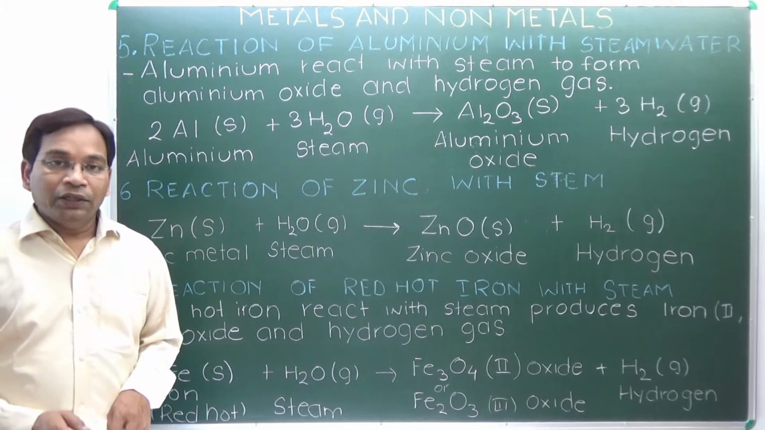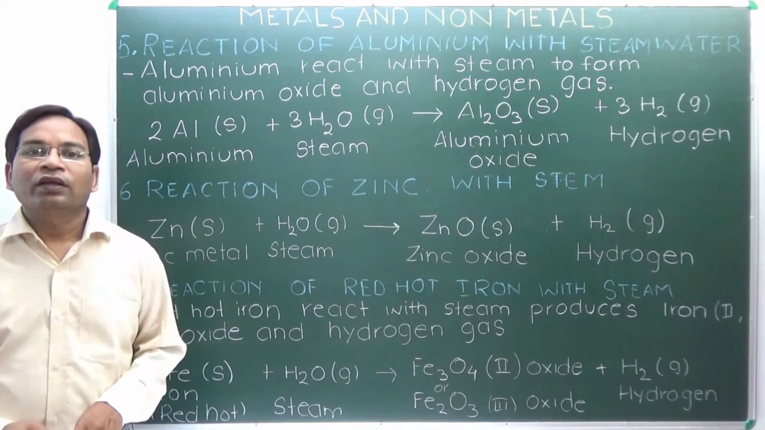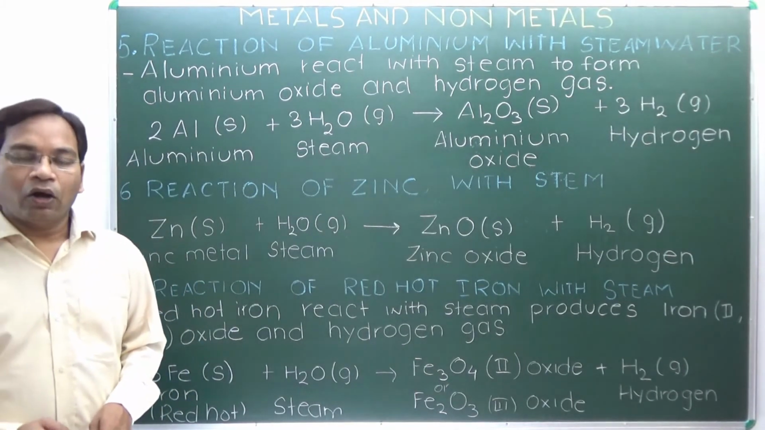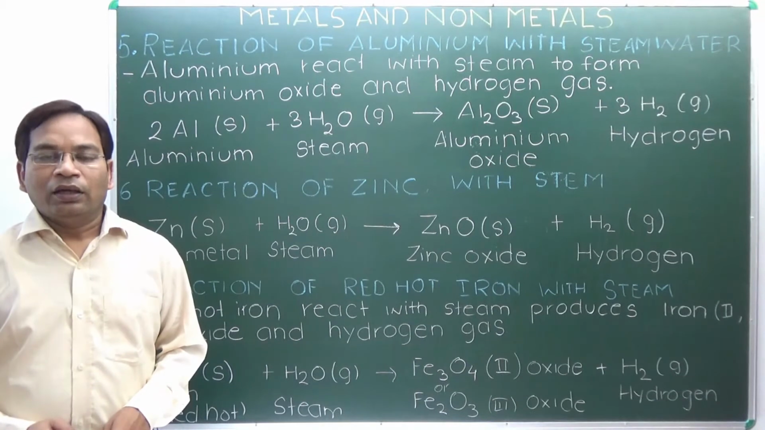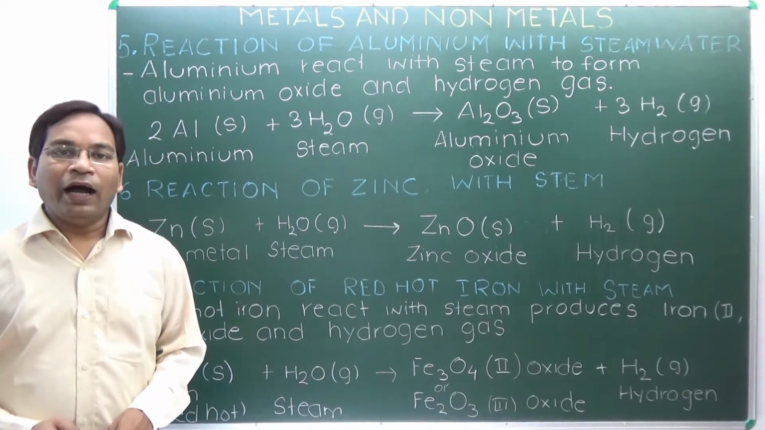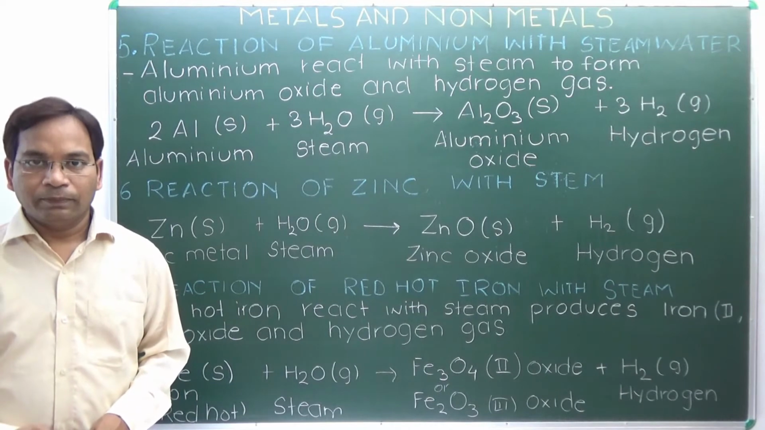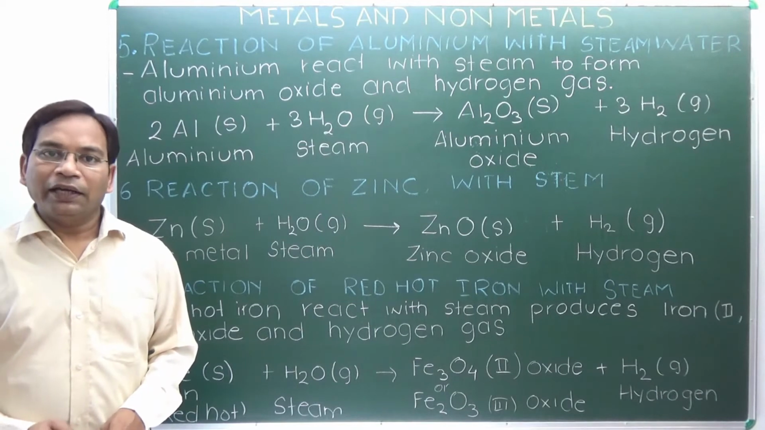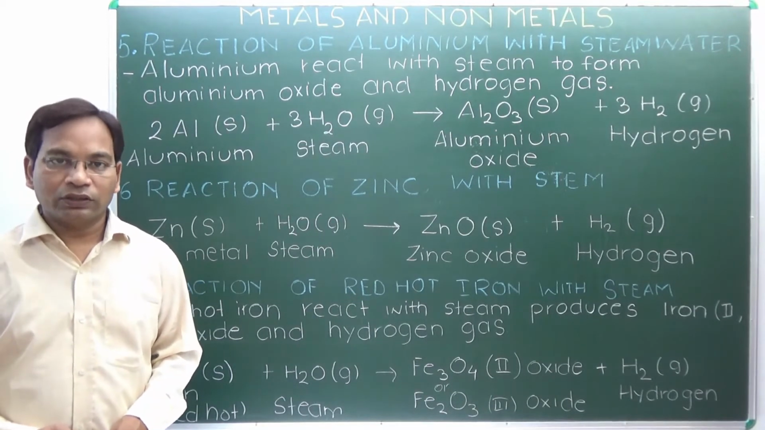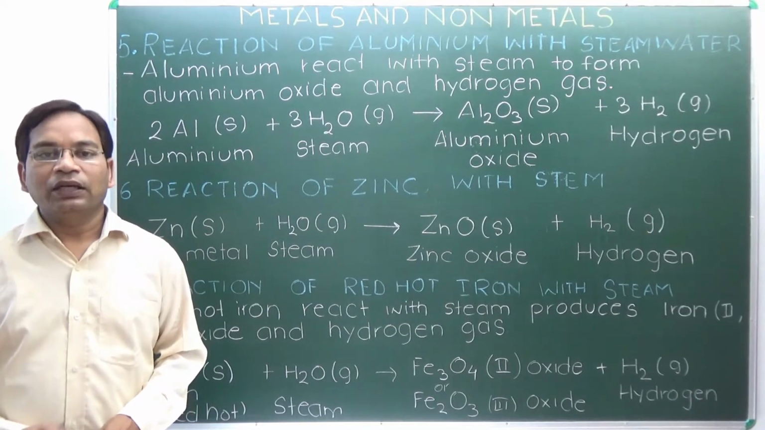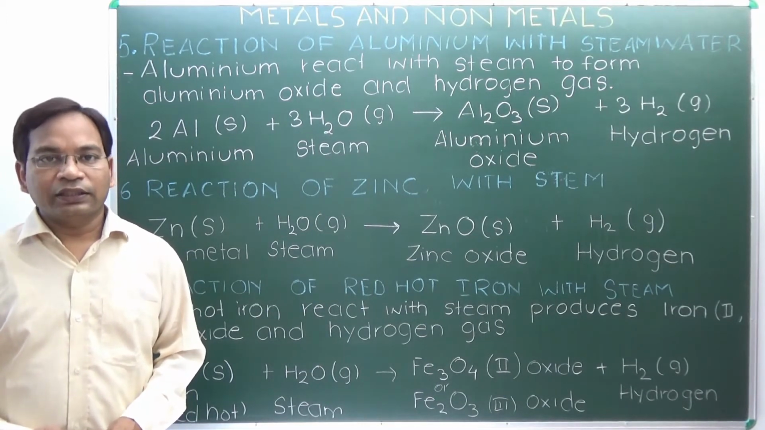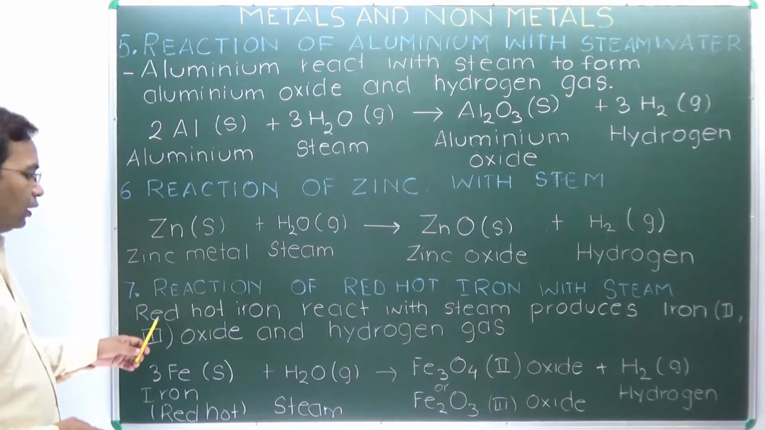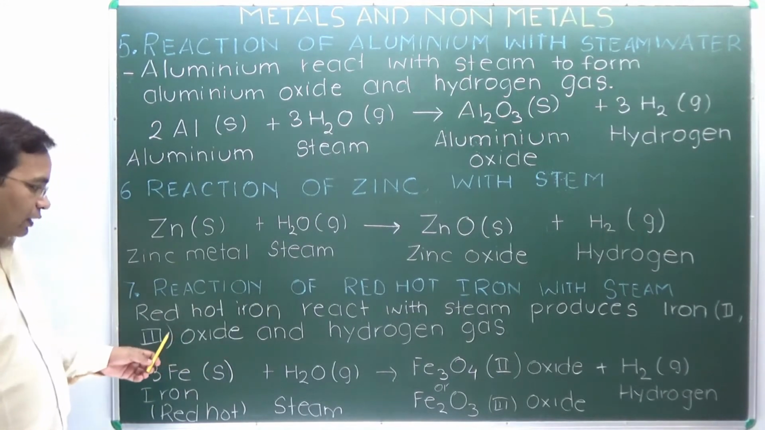Reaction of red hot iron with steam. Iron is heated to such a high temperature that it becomes red hot in appearance. It reacts with steam to form iron(II) oxide and iron(III) oxide and hydrogen gas. Here iron(II) means iron in the +2 oxidation state combined with oxygen, and iron(III) means iron in the +3 oxidation state combined with oxygen, forming iron oxide and hydrogen gas. Here red hot iron reacts with the steam to produce iron(II) and (III) oxide.